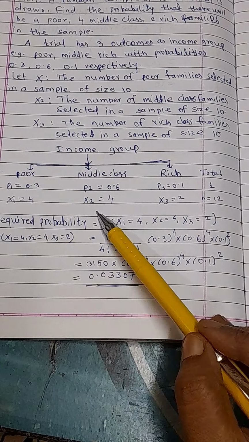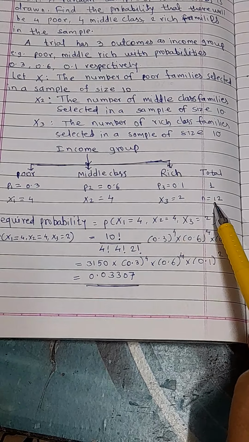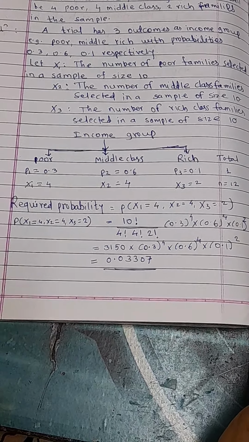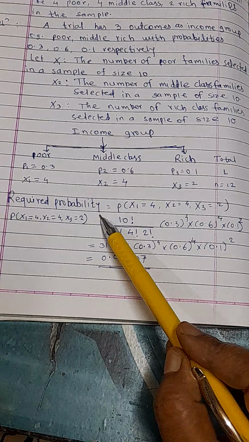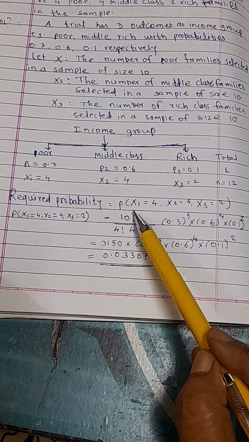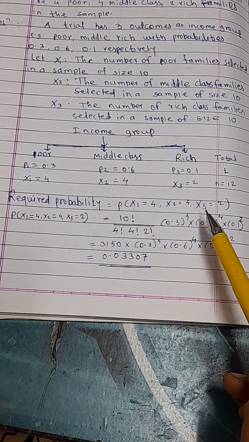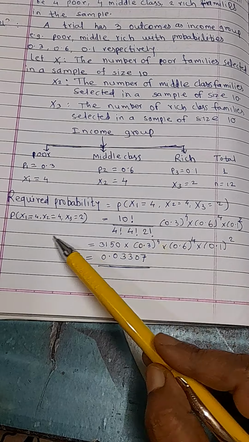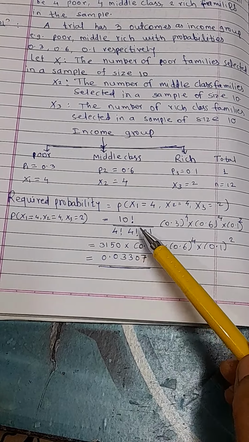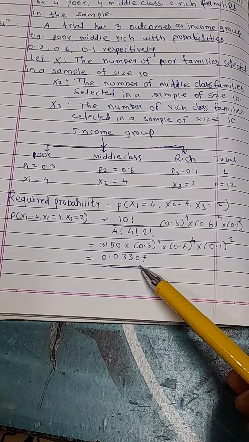X1 is 4, X2 is 4, X3 is 2, N is equal to 10. Now the required probability is P of X1 equal to 4, X2 equal to 4, and X3 equal to 2. We find it using the multinomial distribution.